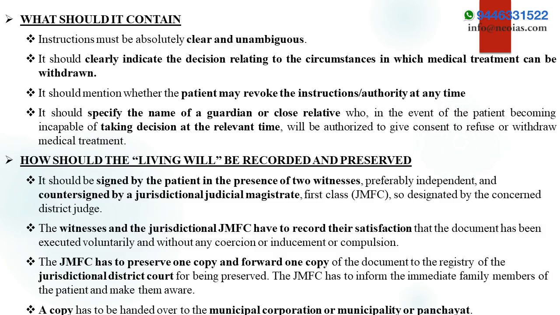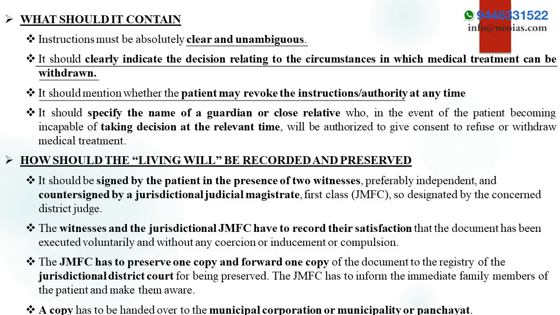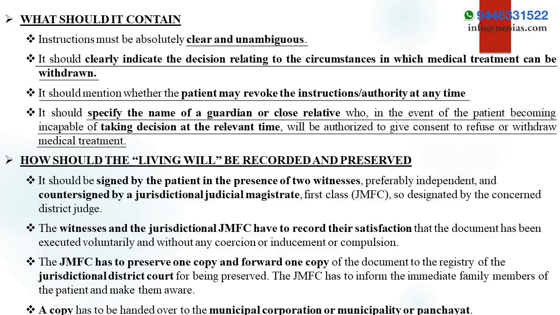In fact, it should contain clear and unambiguous instructions, and it should clearly indicate the decision relating to the circumstances in which the medical treatment should be withdrawn. It should also mention whether the patient may revoke the instructions or authority at any time. And it has to specify the name of a guardian or close relative who, in the event of the patient becoming incapable of taking a decision at the relevant time, will be authorized to give consent to refuse or withdraw the medical treatment.